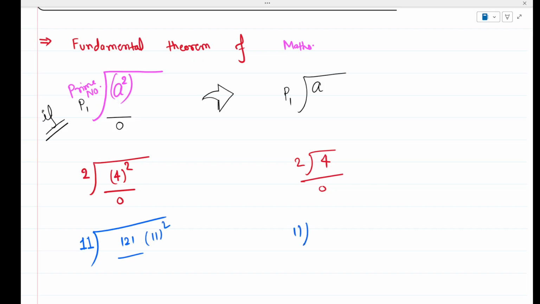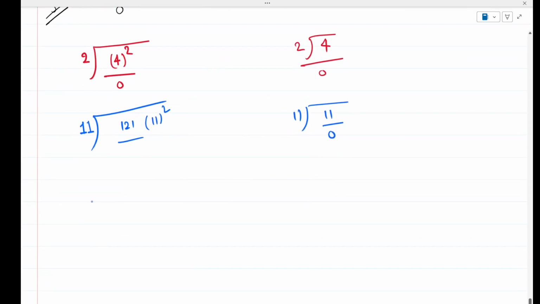So 11 can also divide 11. You can take any other example, for example, 3 and 9, which is the 3 square. So if this prime number 3 can divide 9, which is the square of 3, it can divide 3 also.